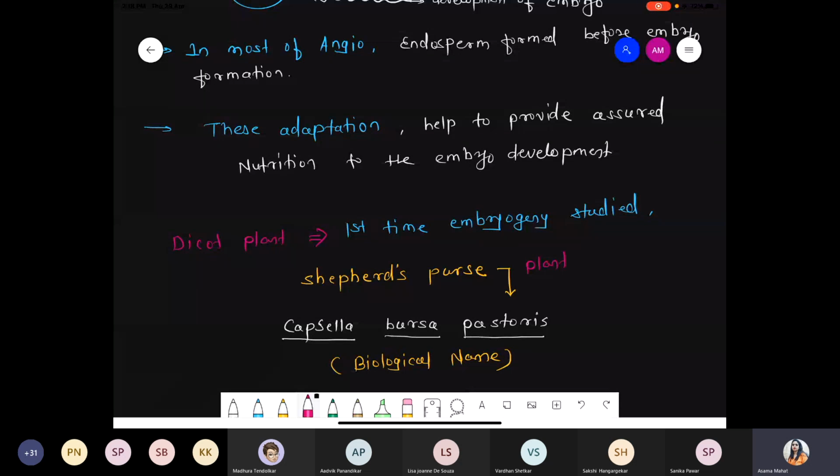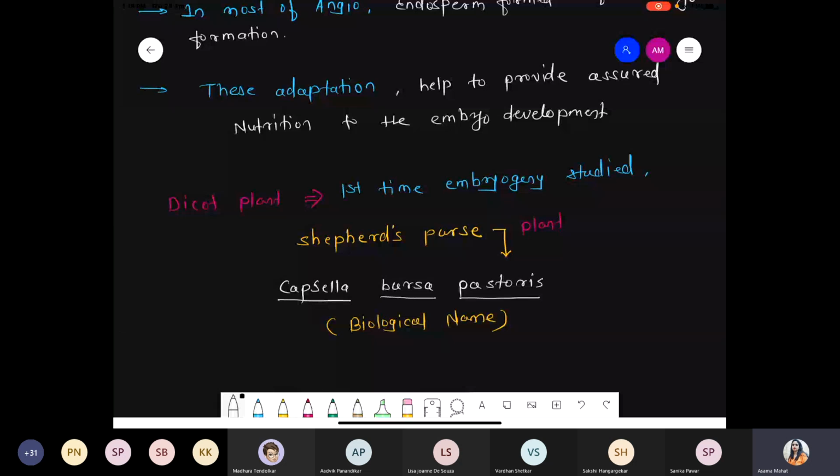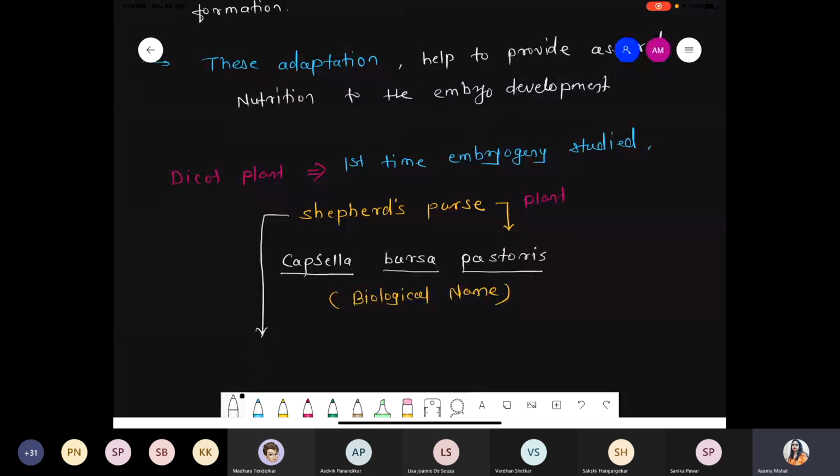pastoris. Now this Capsella plant, or Shepherd's purse, belongs to the Crucifer family. It is a member of the Crucifer family. So this is some introduction with respect to plant name as well as which family they belong to.